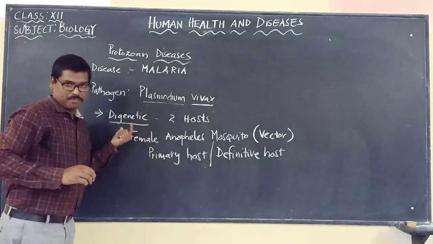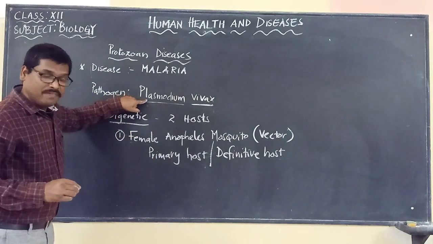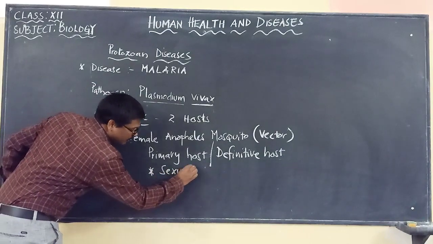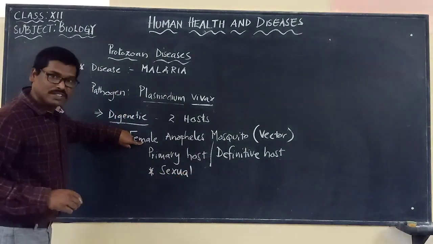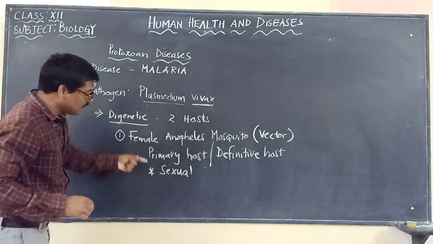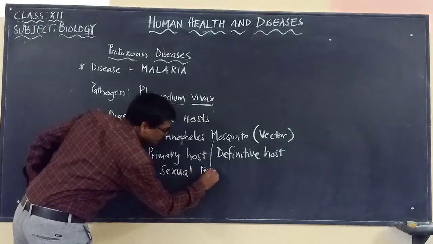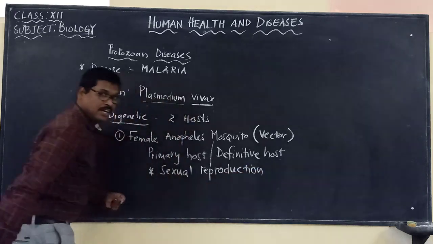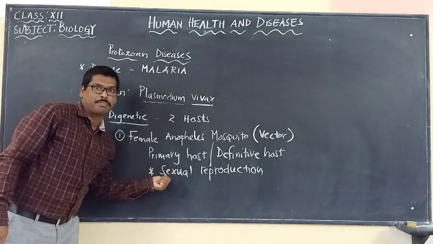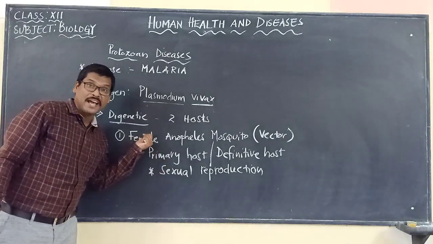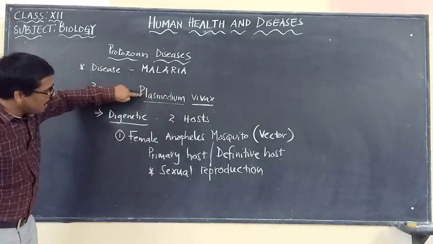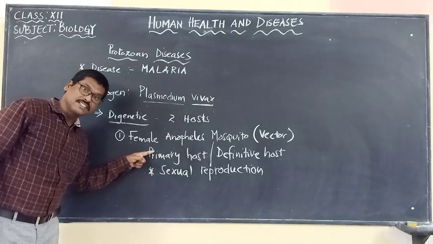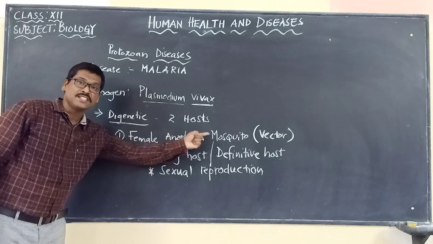In the female Anopheles mosquito, Plasmodium vivax completes its sexual reproduction. Please remember, it is undergoing the sexual reproduction process in the female Anopheles mosquito. So you have to remember, Plasmodium vivax undergoes sexual reproduction in its primary host. What is the primary host? It is the female Anopheles mosquito.